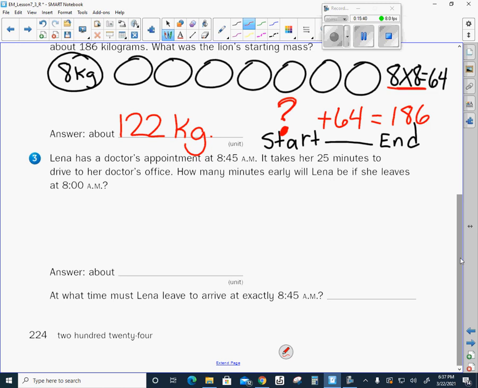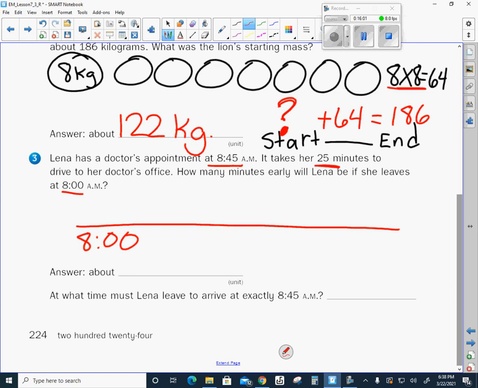All right, so we got to figure out all these parts and pieces here. Again, if you haven't already tried to solve this, pause and try to do that. So I'm going to draw my timeline. And let's see here, I've got the time 8 o'clock, 8:45, and I've got an elapsed time of 25. So I know I need to put my starting time here at 8 o'clock a.m.